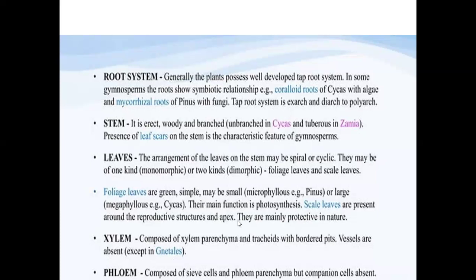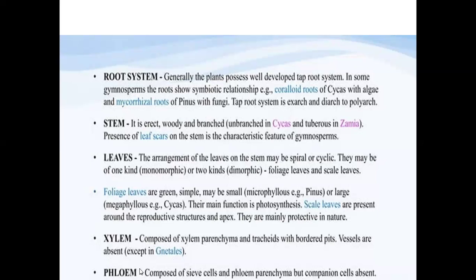Next come the vascular bundles, the xylem and the phloem. As it is developed from the pteridophyte, it shows some advancement in the vascular nature. The xylem is composed of xylem parenchyma and tracheids with bordered pits, whereas xylem vessels are absent.